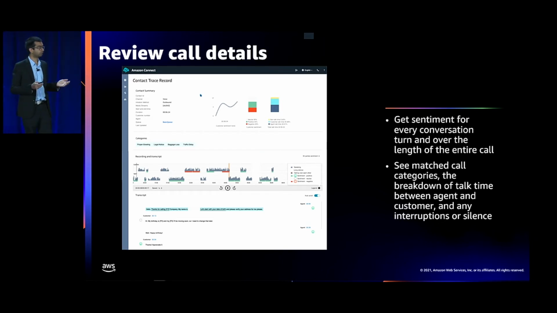For example, ideally you would want to have your customer talk time being longer than agent talk time because it indicates that your agent was patiently listening to the customer, and you also want the non-talk time or the silence to be low. Now, high non-talk time obviously would indicate that the customer is probably on hold for a long period of time, which again doesn't always correlate to a good customer experience. You also don't want your agent to be interrupting your customer too many times. So that's again another thing that you can spot on the contact detail page.